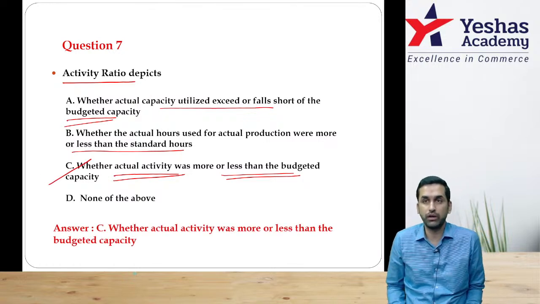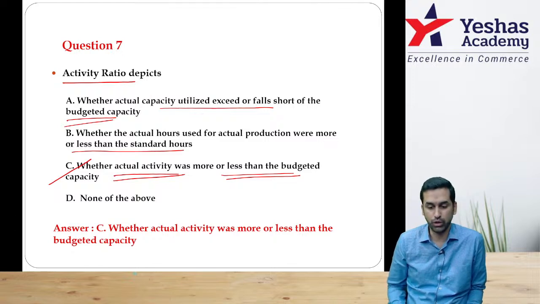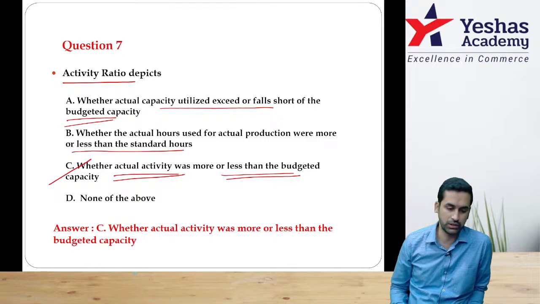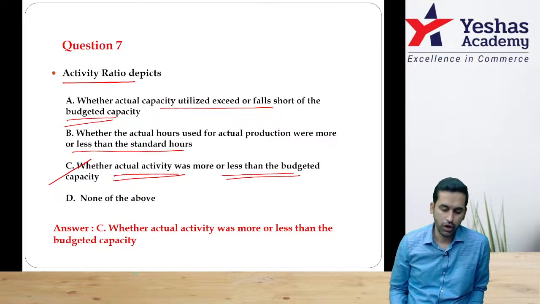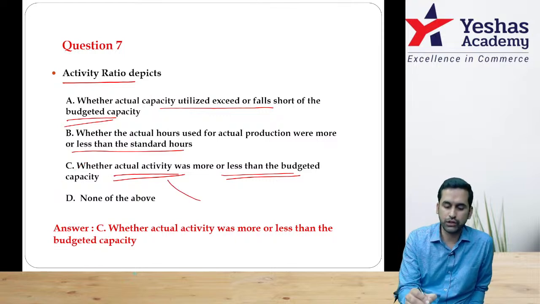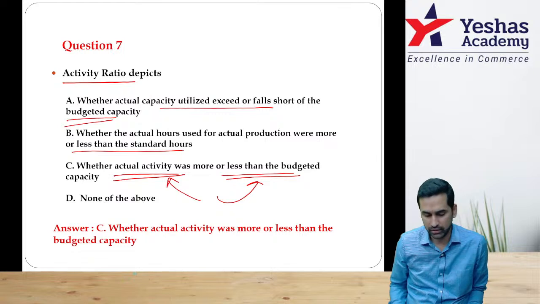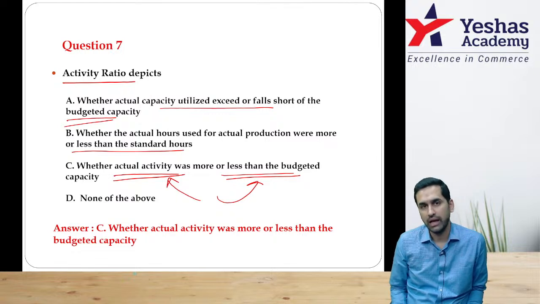This is a measurement of activity or capacity, or as you call it, volume variance in the standard costing topic. Yes, option C is the answer. Actual activity is more than or less than budgeted activity.